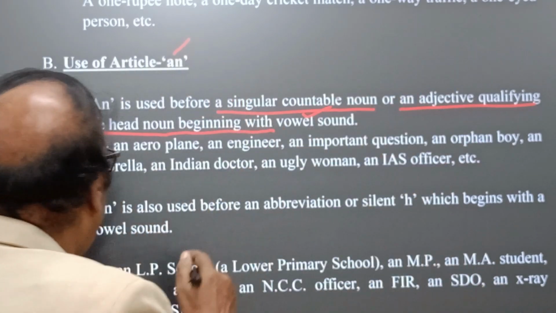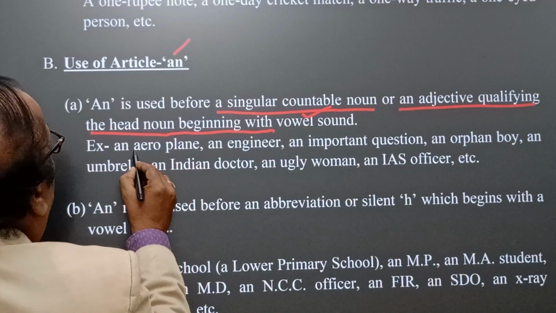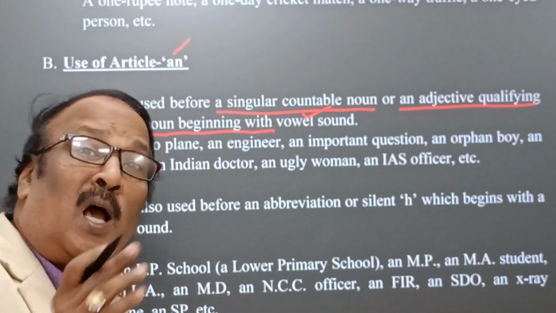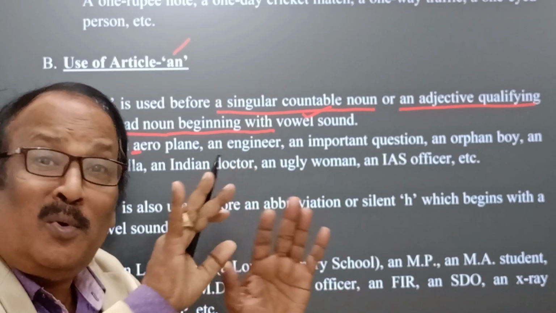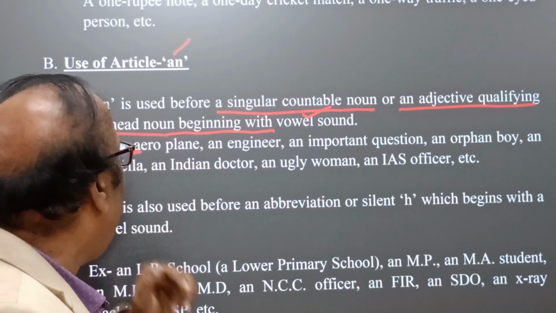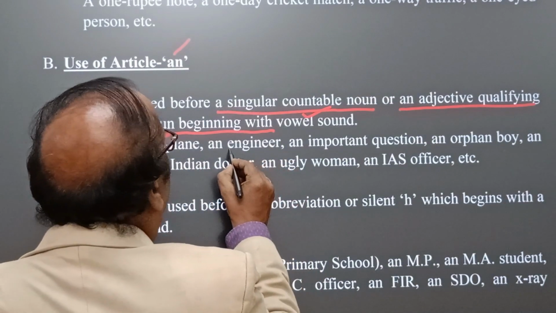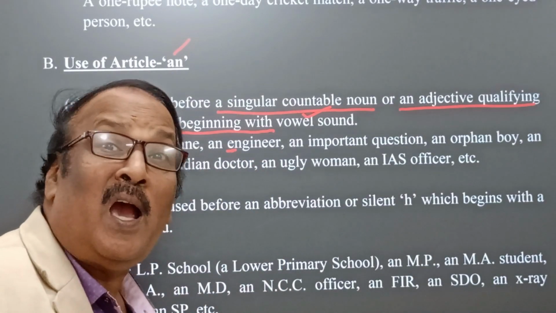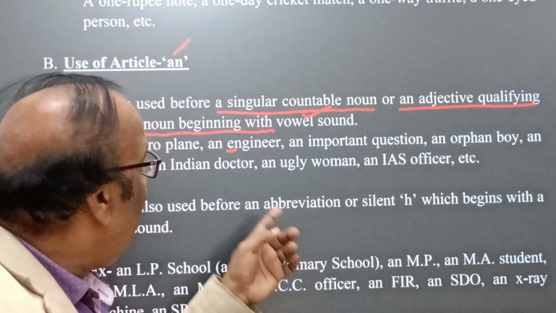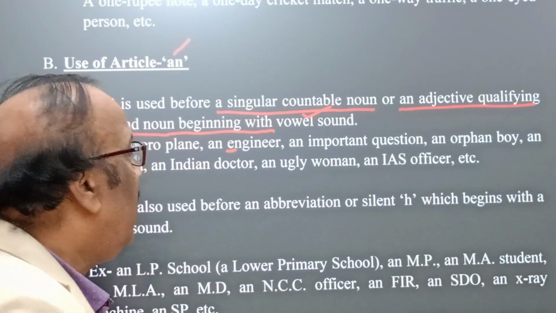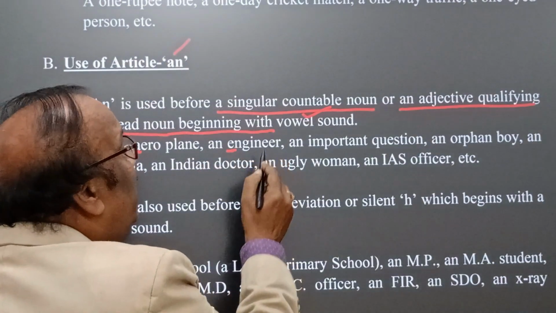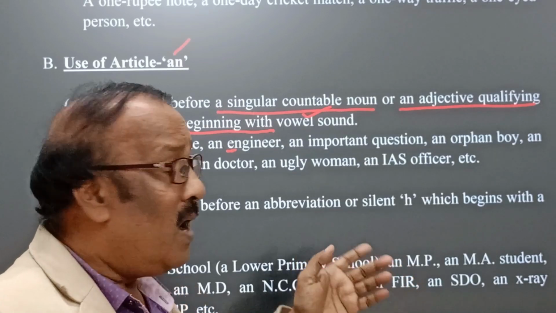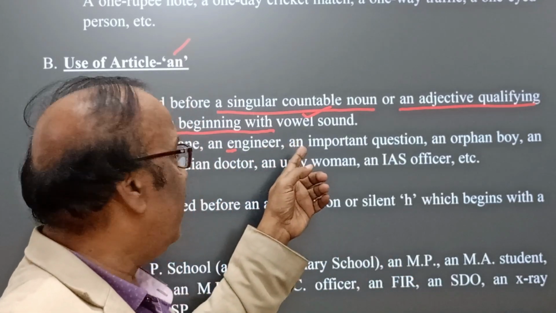Let's see how. You see, an aeroplane. Here the beginning letter is a vowel, and the sound also comes vowel. Therefore, it is clear: an aeroplane. And an engineer. Here the vowels are a, e, i, o, u, as we know, and e is a vowel, and therefore an engineer. The vowel is there, the sound is also vowel, and hence an engineer.